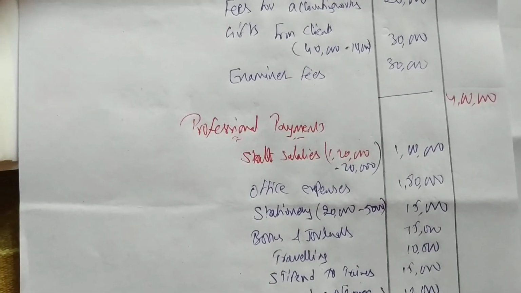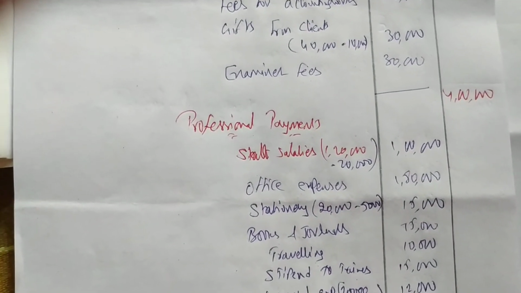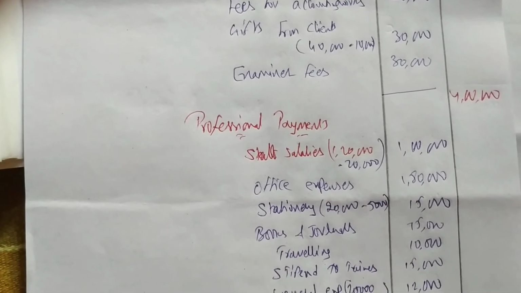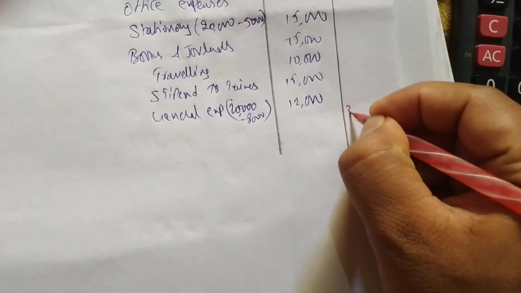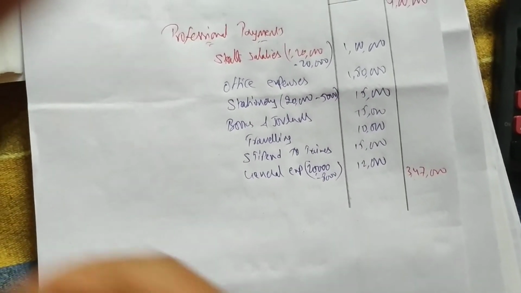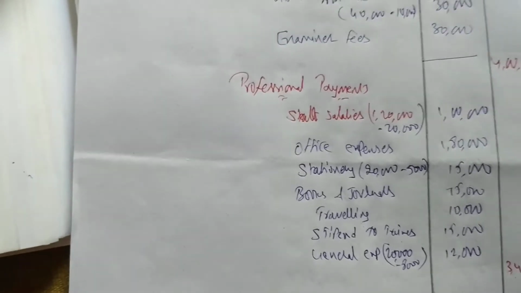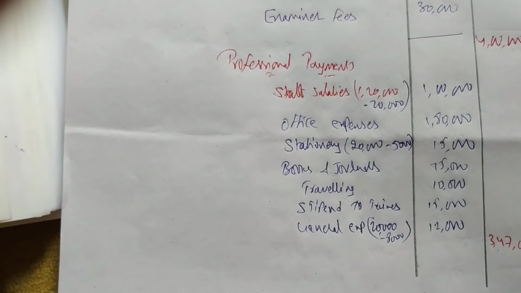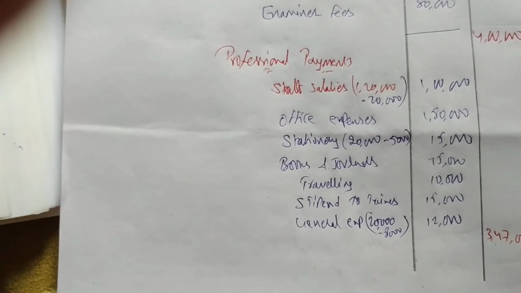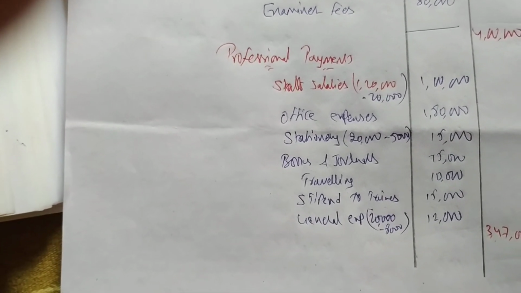Next, 1 lakh, 1,80,000, 15,000, 10,000, 15,000, 12,000. 3,47,000 total.